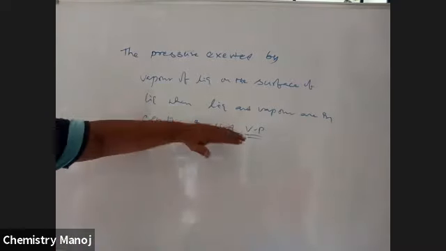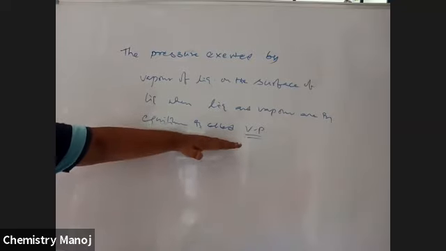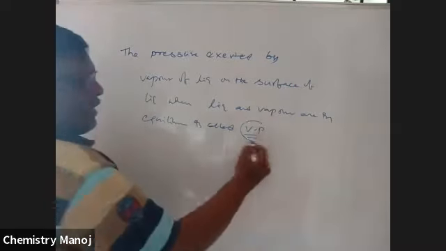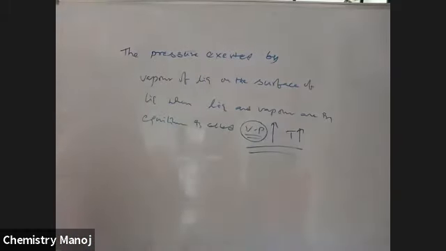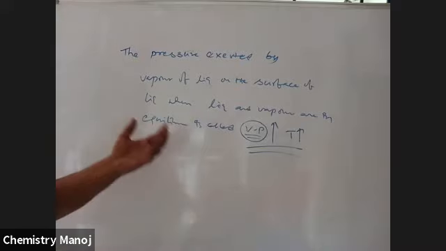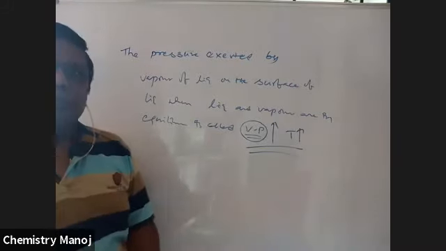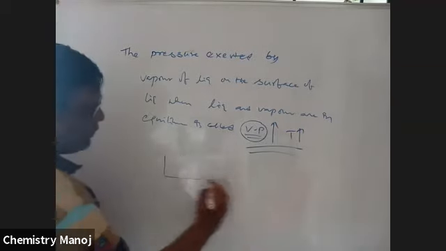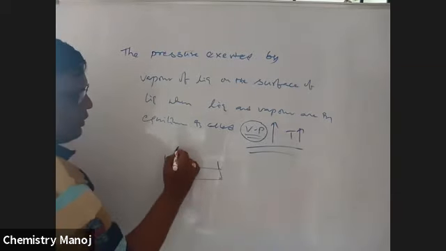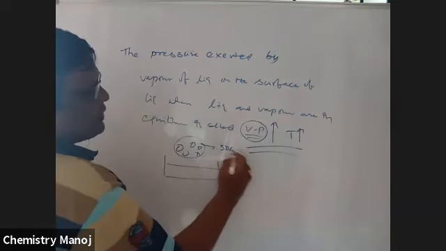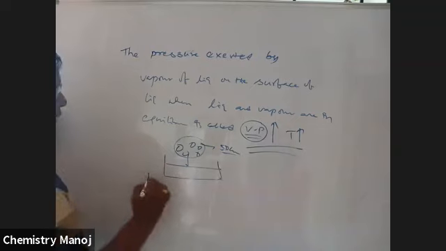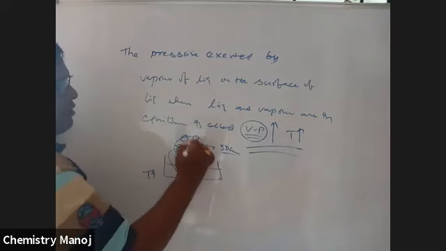That means in this condition, liquid exists, vapor exists, and vapor and liquid are coexisting. The pressure applied by the vapor is called the vapor pressure of the liquid. This vapor pressure increases with increase of temperature because the number of vaporized molecules increases. As the number of vaporized molecules increases, vapor pressure also increases. See here, this is the liquid, this is the vapor. Previously the vapor pressure was 50 centimeters of Hg. Now the temperature increases, and the number of vaporized molecules also increases.